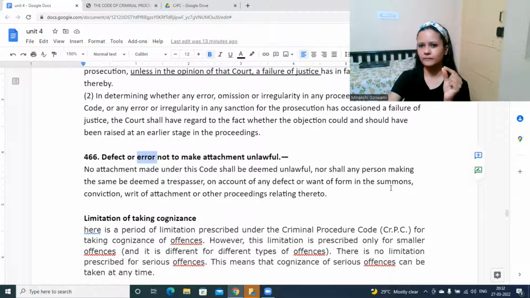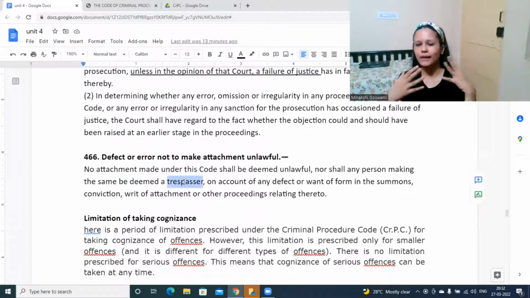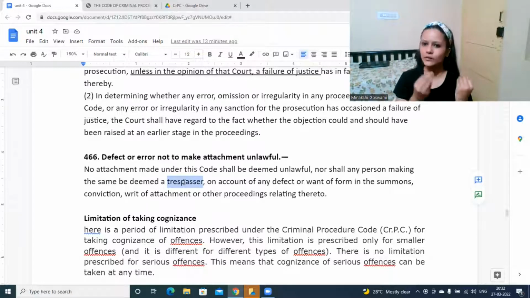Just because there is some error or irregularity in attaching something, that would not say that whoever is going to attach the property or goods, that person is a trespasser. He entered my property wrongfully, I will initiate a criminal proceeding against him for criminal trespass. It will not happen because it was happening because of a mistake, because of some kind of an error.